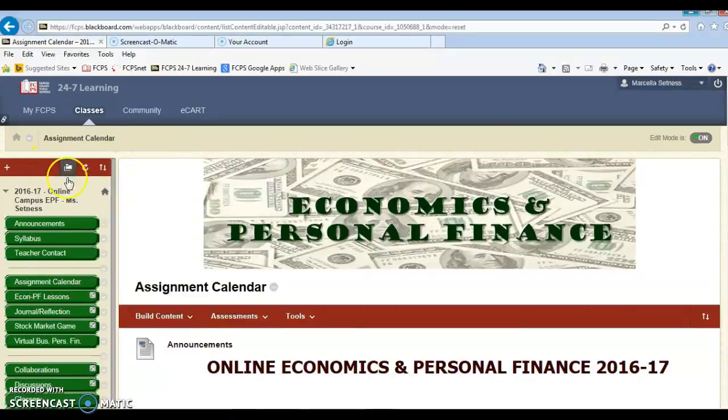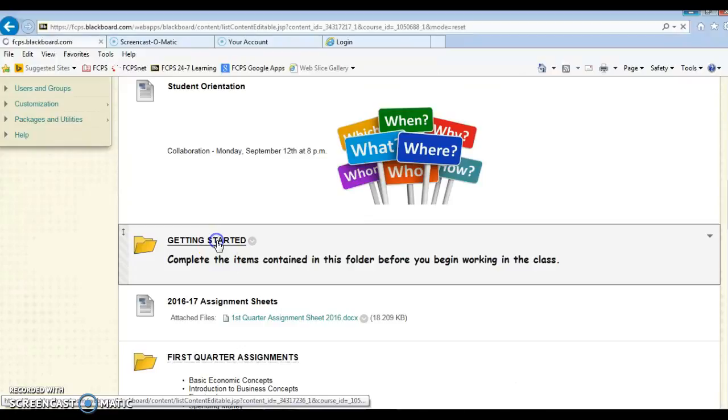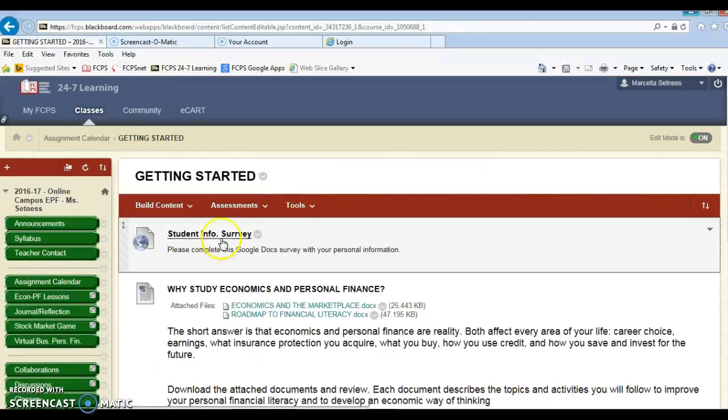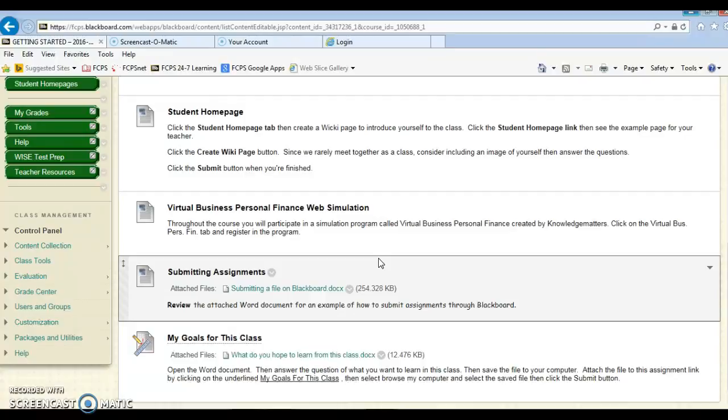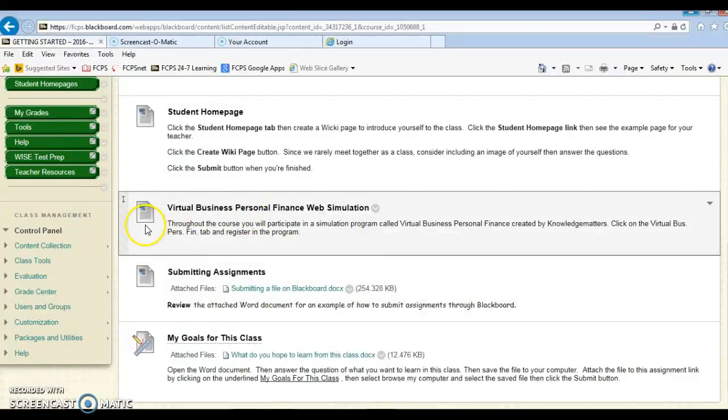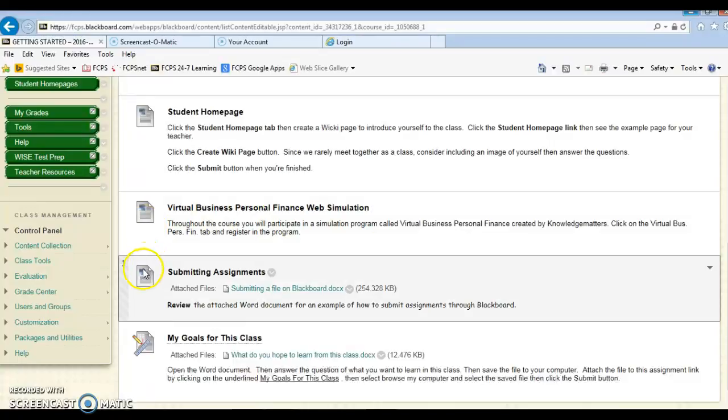In addition, in the Getting Started folder, once you create your virtual business account, you can look at the introductory video. You don't necessarily have to start the first unit. You're welcome to look at it if you'd like. We're going to go over that in our orientation on Monday. But after you've created your virtual business account, we're going to make sure that you know how to submit assignments in Blackboard. The easiest way is whenever you are in Blackboard and you see icons, this particular icon with a pencil and a ruler is an indicator that this is an assignment tab.